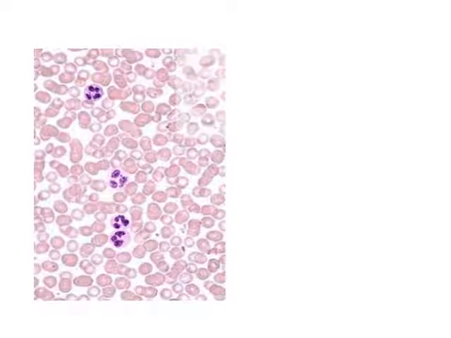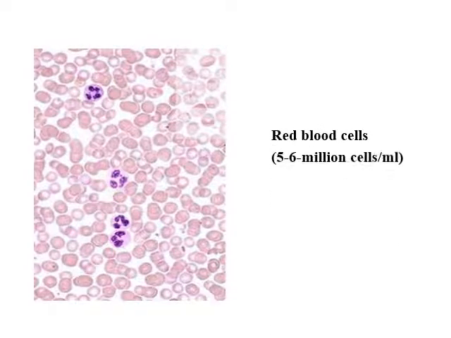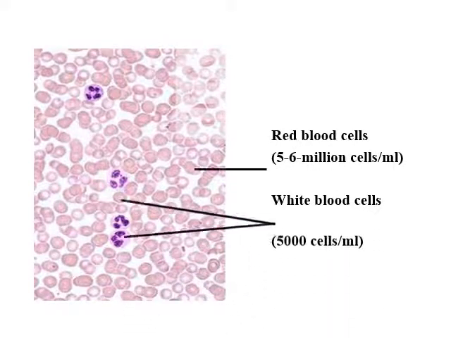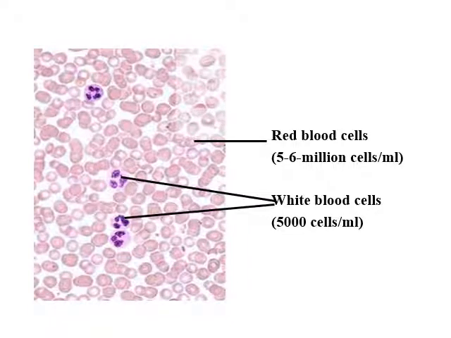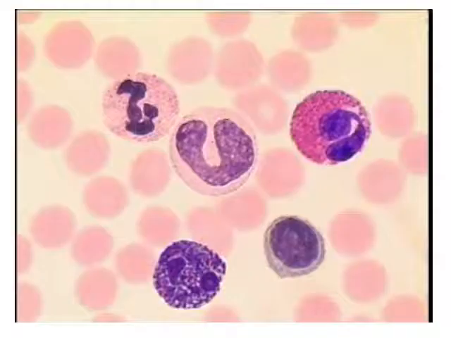Now we're going to move to this figure. This figure shows the red blood cells. They are 5 to 6 million cells per milliliter. The white blood cells exist at about 5,000 cells per milliliter. These are the red blood cells in the blood smear, and these are the white blood cells. This is the figure showing red blood cells.